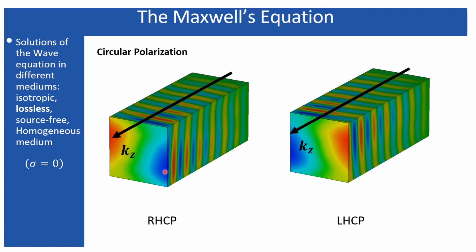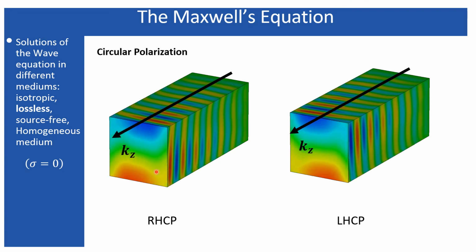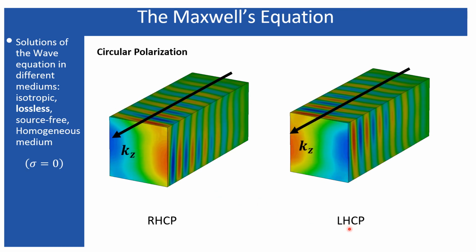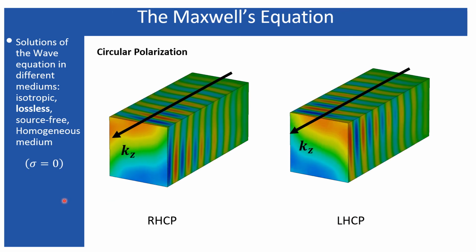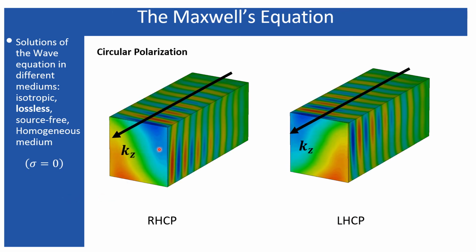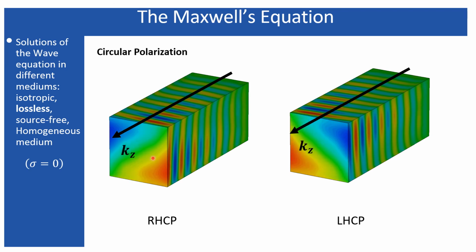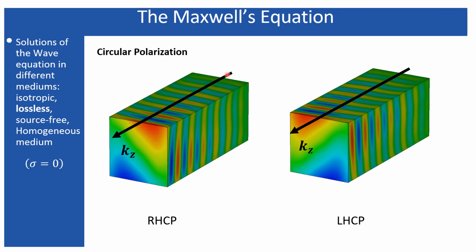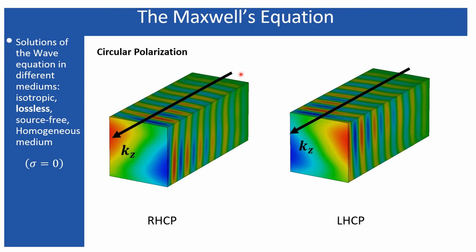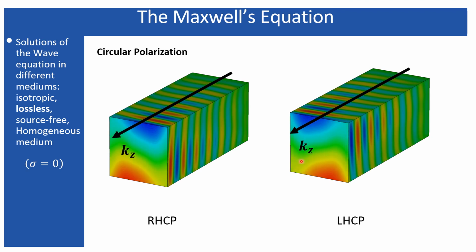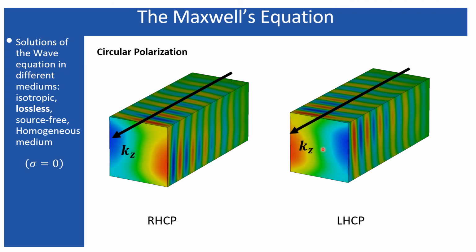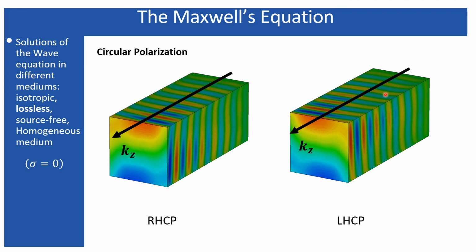This simulation represents the wave fronts for the right-hand circularly polarized wave, and this is the left-hand circularly polarized wave. Here you can see the field amplitude rotating to the right if you observe from the source side, and rotating to the left if you observe from the other side.